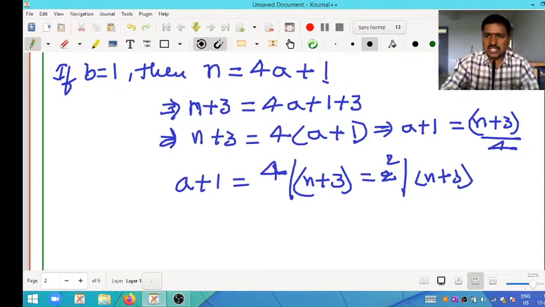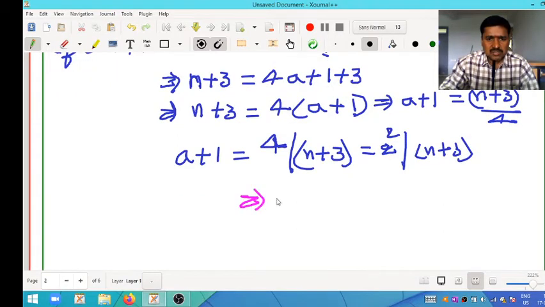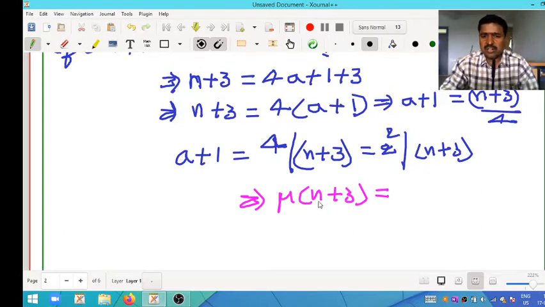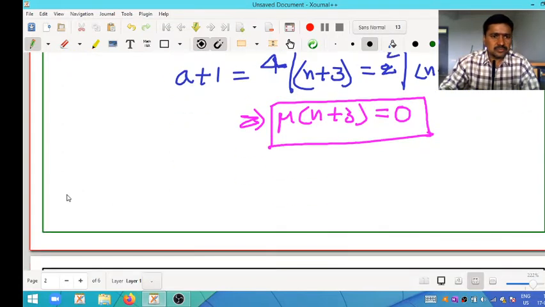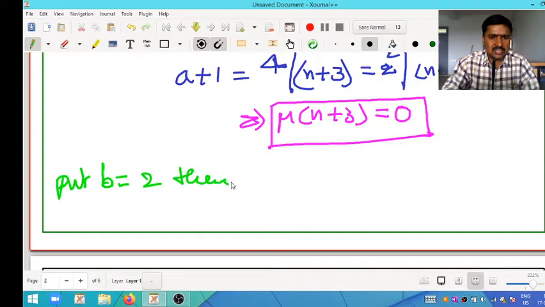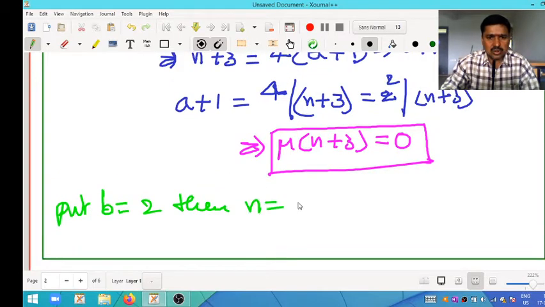According to the Mobius definition, what is the value of Mobius of n plus 3? Because 2 square divides n plus 3, according to the Mobius definition, Mobius of n plus 3 is equal to 0 here. Next, by putting b is equal to 2 in the equation, then n is equal to